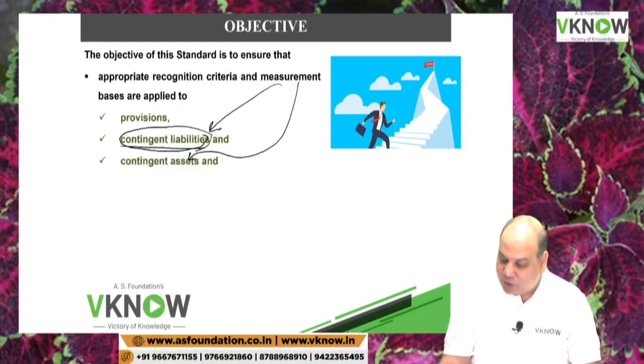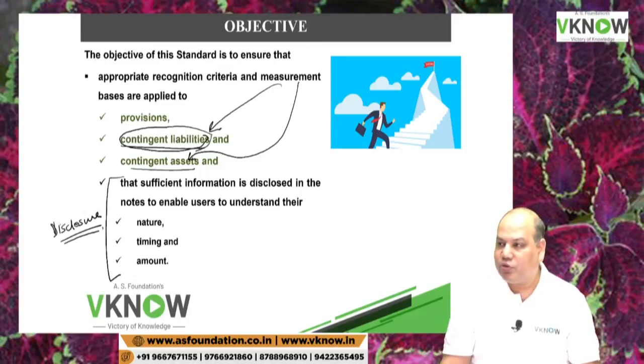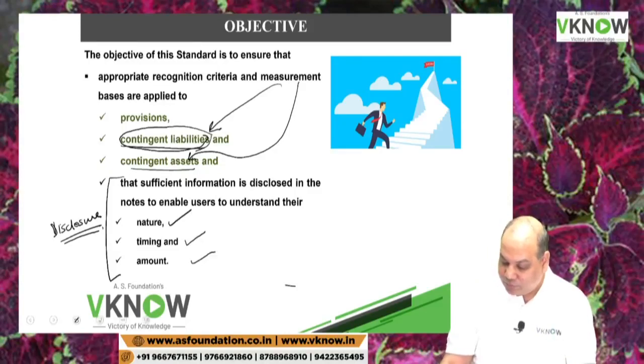Similarly, we may not recognize contingent asset in the balance sheet, but at what amount it should be shown is covered by the standard, and the standard has lot of disclosure requirements, which we will see when we read this chapter, so that sufficient information is disclosed in the notes to enable users to understand the nature, timing, and amount of provision, contingent liability and contingent asset.